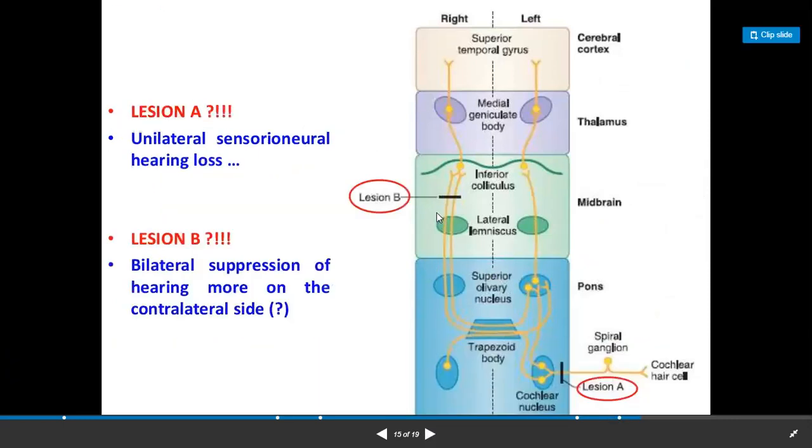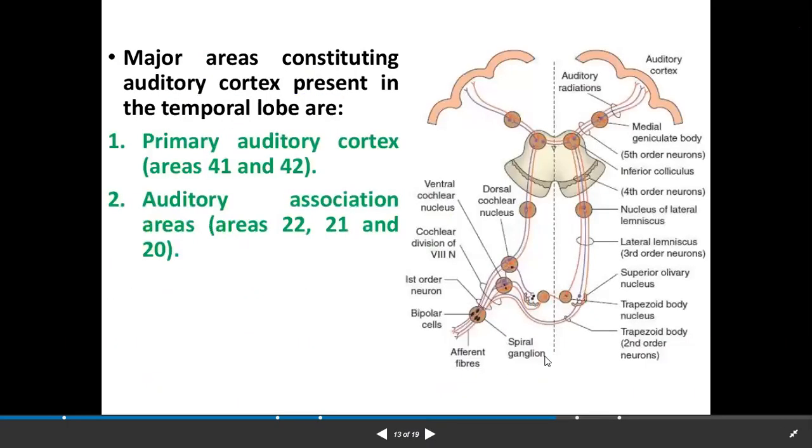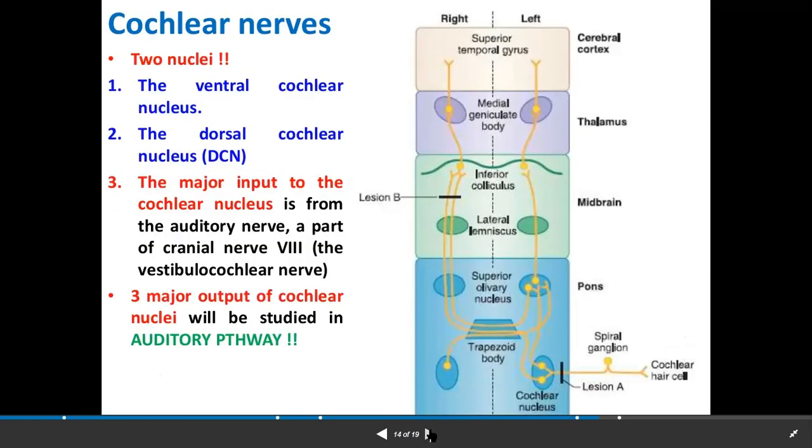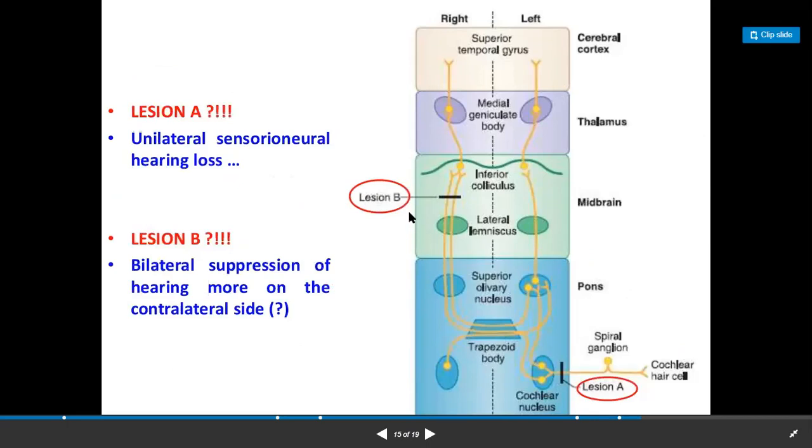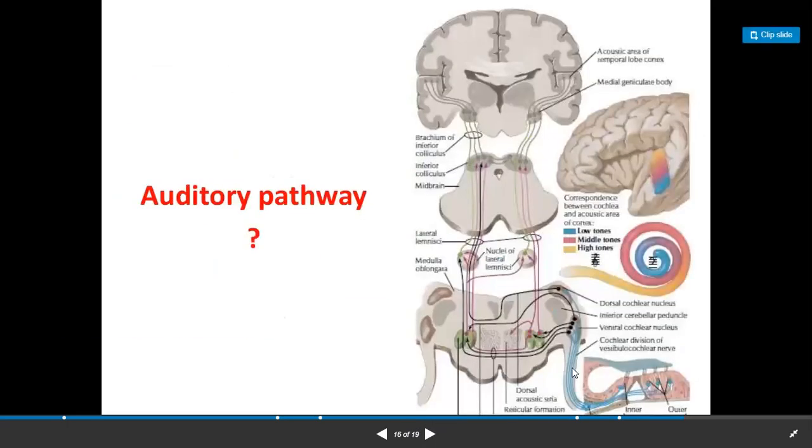So this is the complete auditory pathway we have seen. Suppose there is a lesion at the level of the lateral lemniscus: you will see unilateral sensorineural hearing loss. At lesion A and lesion B, there is bilateral suppression of hearing, more on the contralateral side. So this is the auditory pathway explained in a different picture.